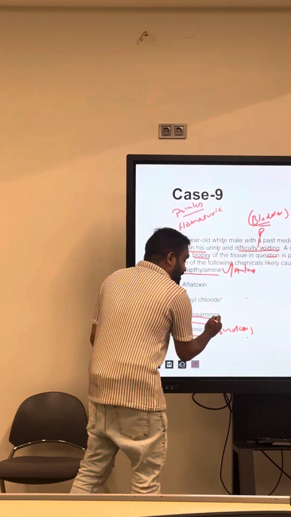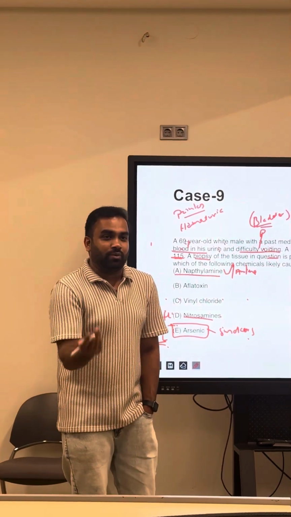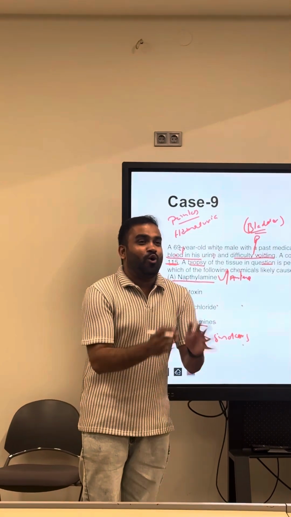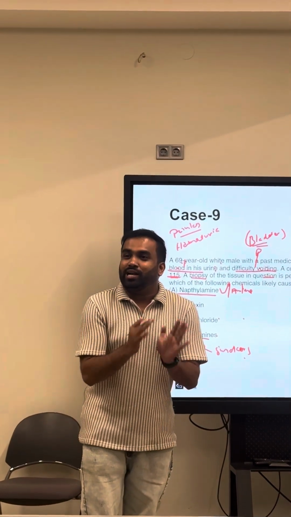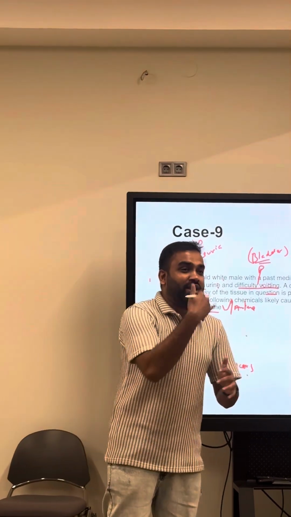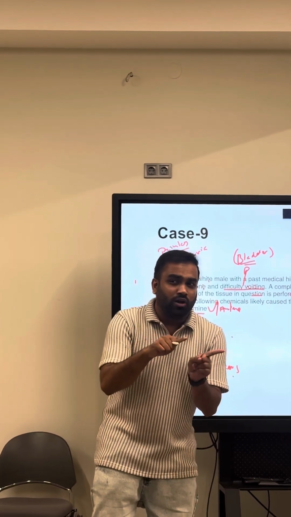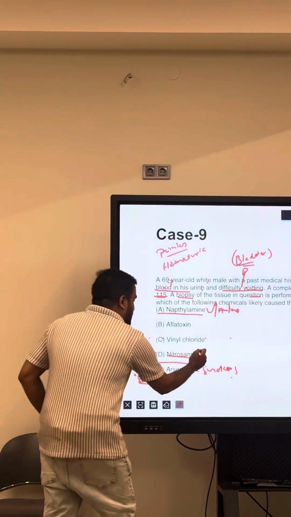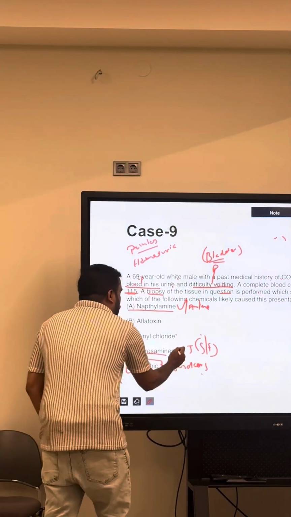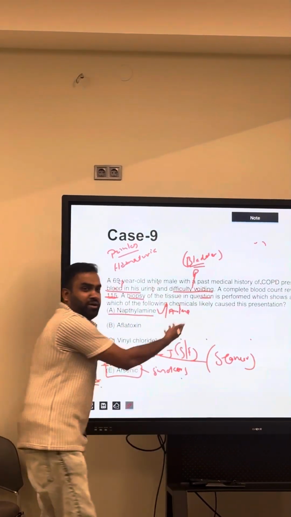Nitrosamine is very famous. That's why many students have chosen that. You remember Japan. What's the problem with the Japanese people? Every day they are working, they need advancement, no time to make food. They depend only on fast food. They use fermented products most, or smoked food. So if you see fermented or smoked food, think about Japan. It will always cause stomach cancer. Is anything about the stomach mentioned here?